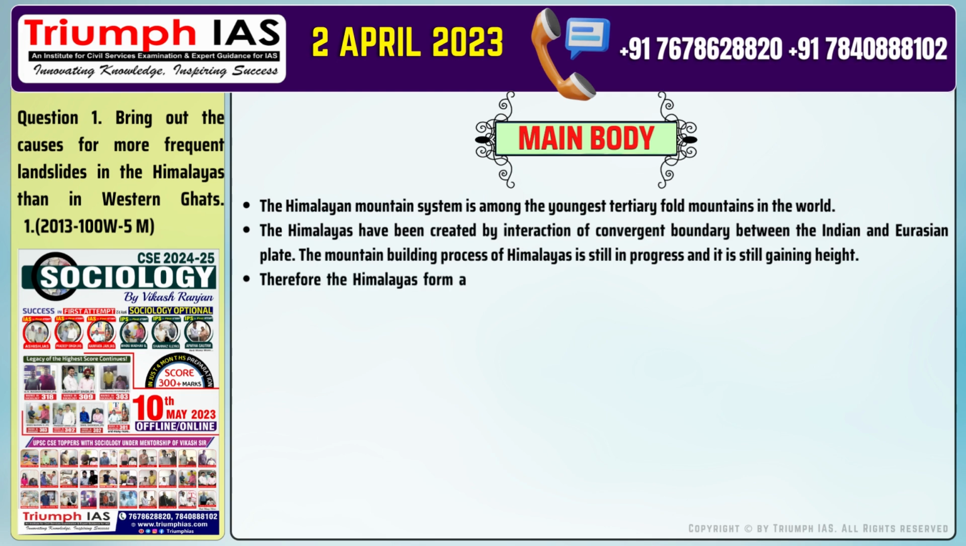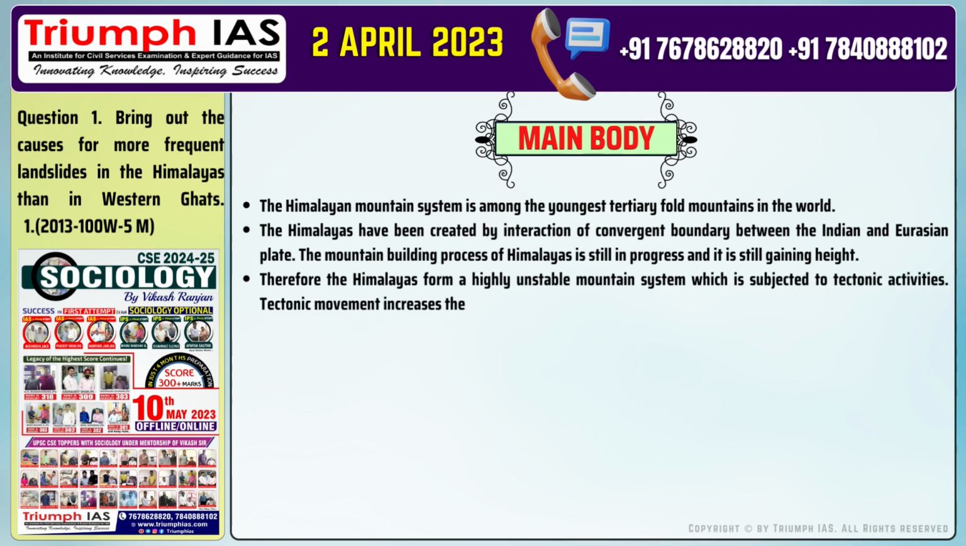Number 3. Therefore, the Himalayas form a highly unstable mountain system which is subjected to tectonic activities. Tectonic movement increases the incidence of earthquake, which in turn increases the chances of landslides.